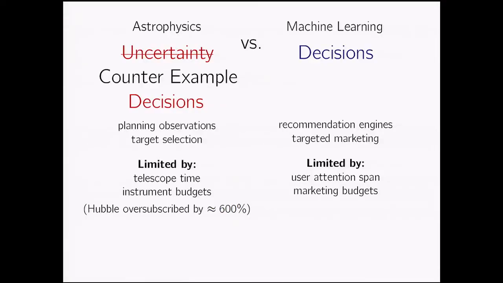Of course, that's an oversimplification, this distinction. So here's a counterexample to that distinction. In astronomy, we often are forced to make hard decisions, like which objects we're going to observe with a telescope. There are a limited number of world-class telescopes, and Hubble, for instance, is oversubscribed by 600%, so we have to make decisions about what we're going to point Hubble at.